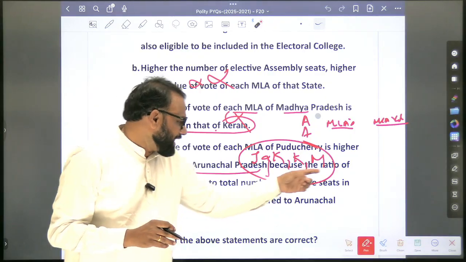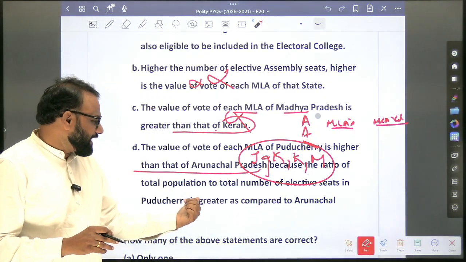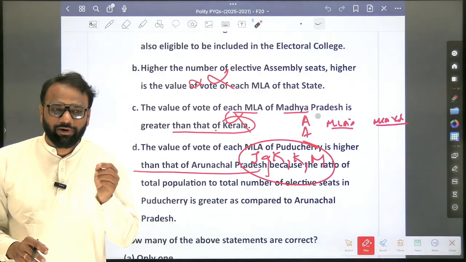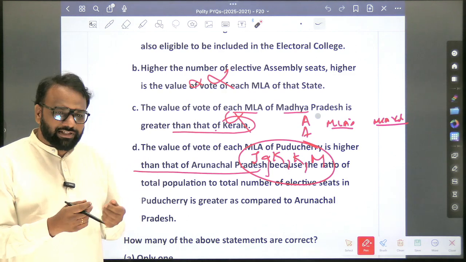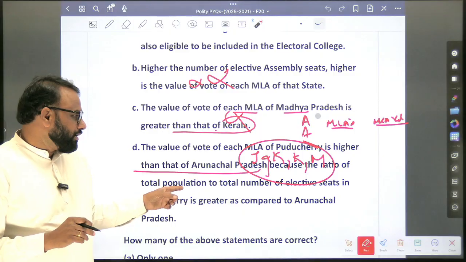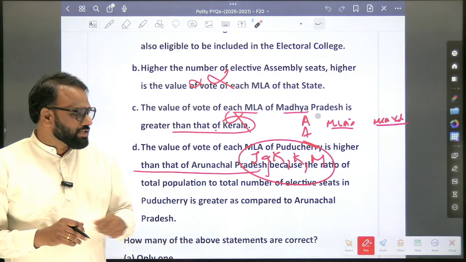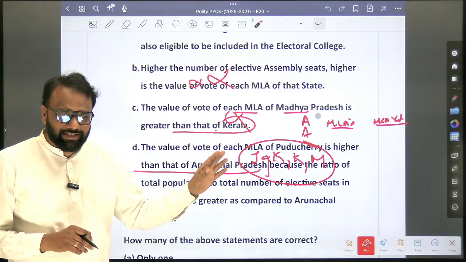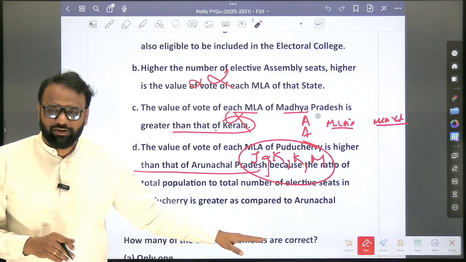Because the ratio of total population to total number of elective seats in Puducherry is greater as compared to Arunachal Pradesh. So here we need to recall the formula related to President selection. How is the vote value of an MLA calculated? Total population to total number of elective seats. So Puducherry already has more vote value as compared to Arunachal Pradesh MLAs. This is correct. Is the second part correct or not? Yes, the definition is correct.